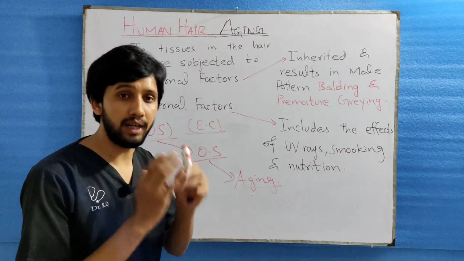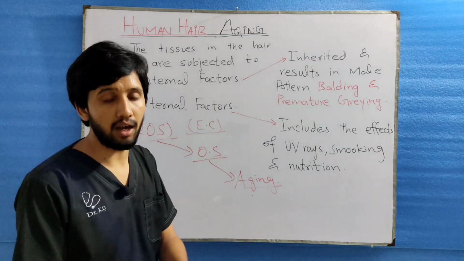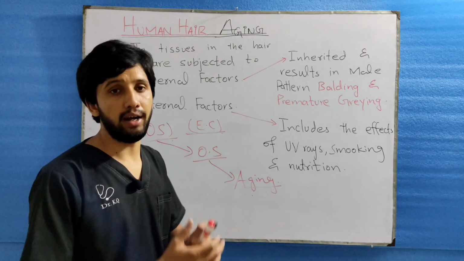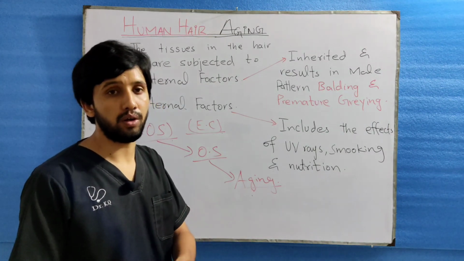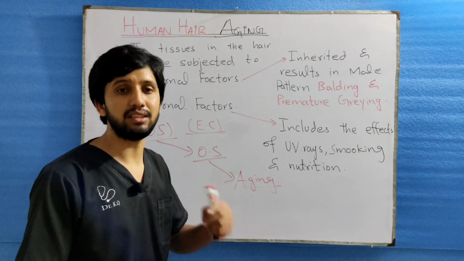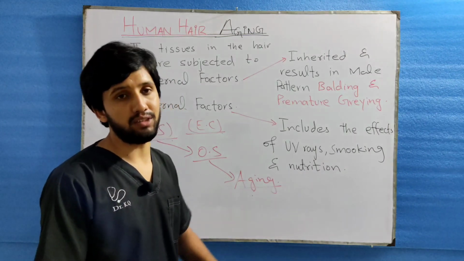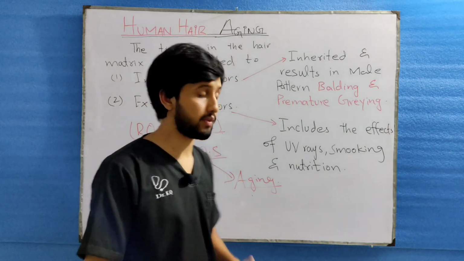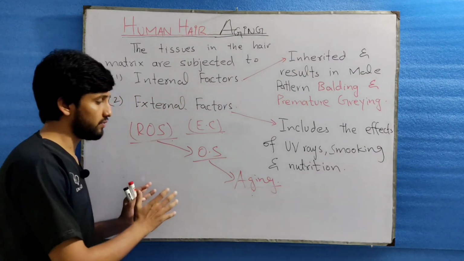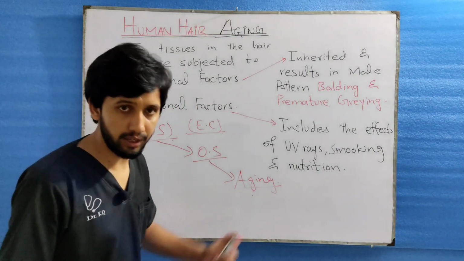This damage results in premature graying of the hair and loss of hair, that is decreased quality as well as quantity of the human hair. So this is how this process results in the aging of the human hair.